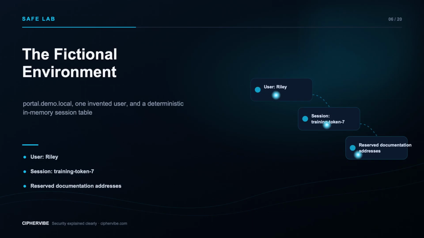Our fictional user is Riley at portal.demo.local. A toy server creates the label training token 7 and stores only synthetic metadata: issued time, last seen time, device label, documentation address, and risk state. This label is not random, secret, valid, or usable anywhere.